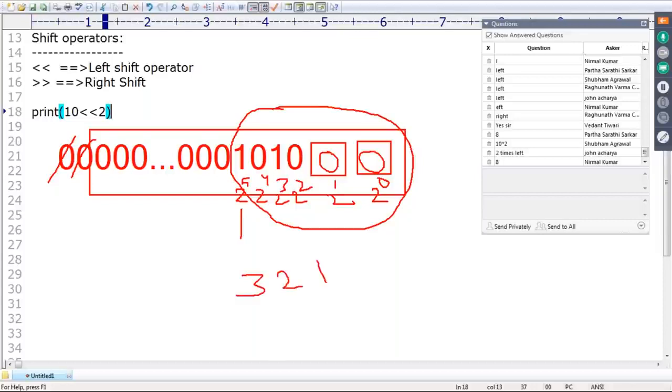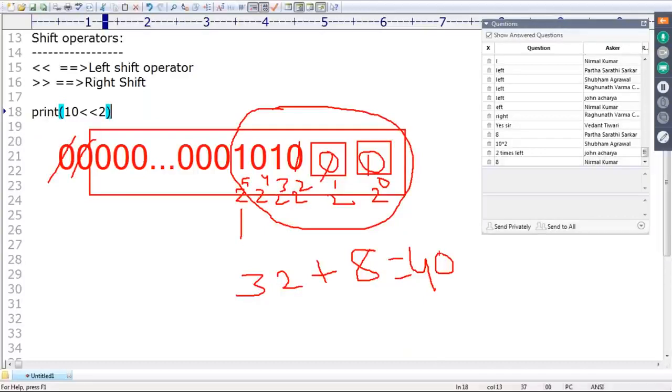32, I hope, plus 0 into 2 power 4, 0 only, 1 into 2 power 3, 8. Next, all the remaining are zeros only. That's why there is no big difference. What about its value? 40 by default we are going to get. If I execute, definitely we are going to get 40.